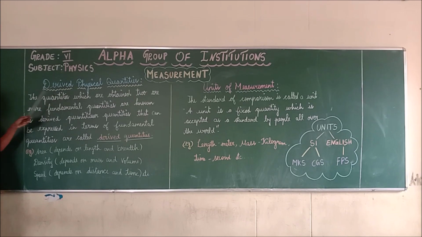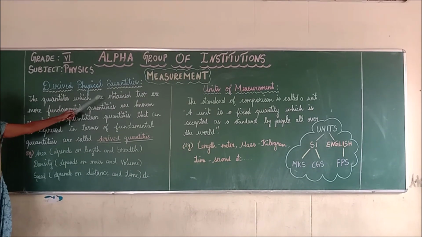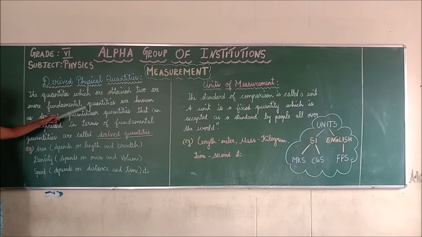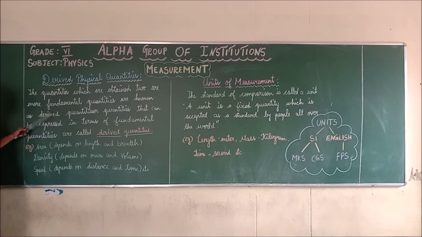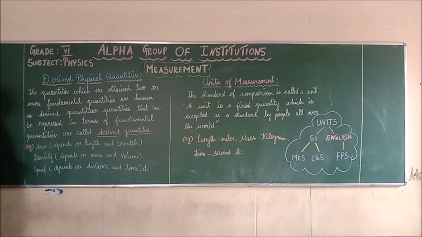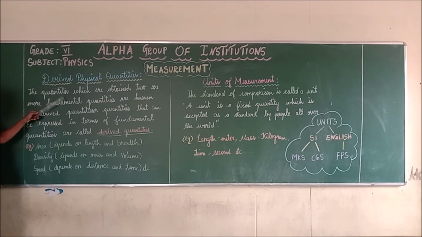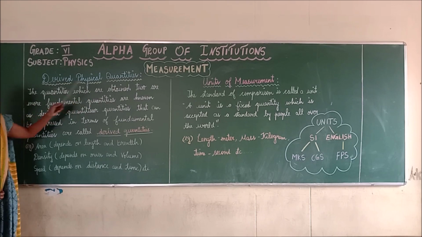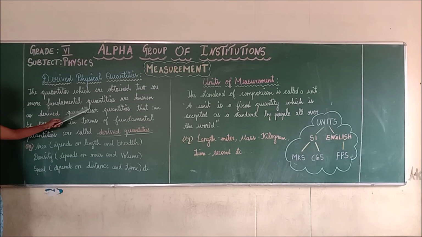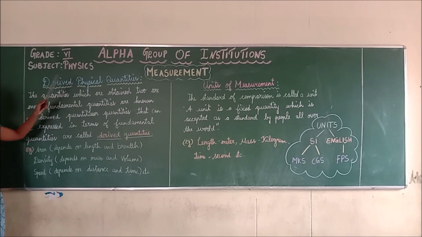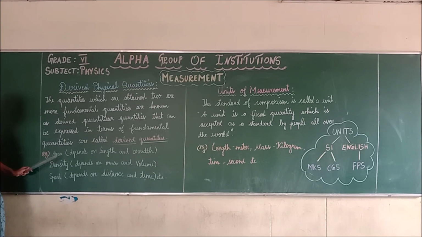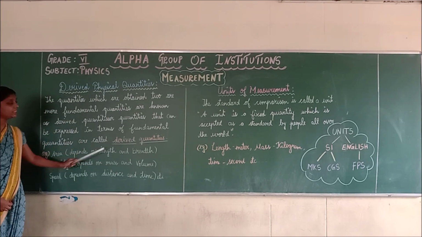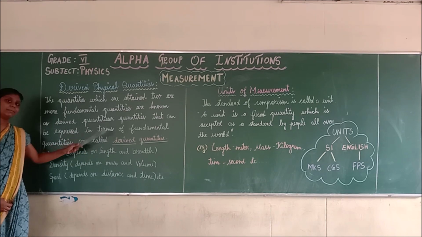Next we are going to see what derived quantities are. Derived physical quantities are the quantities which are obtained from two or more fundamental quantities. That is called a derived quantity. An example of a derived quantity is area. Area depends on length and breadth. The length and breadth are what? They are fundamental quantities.